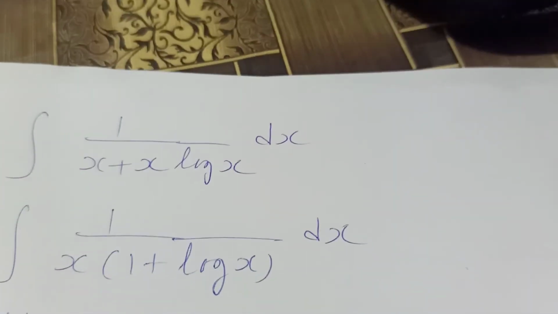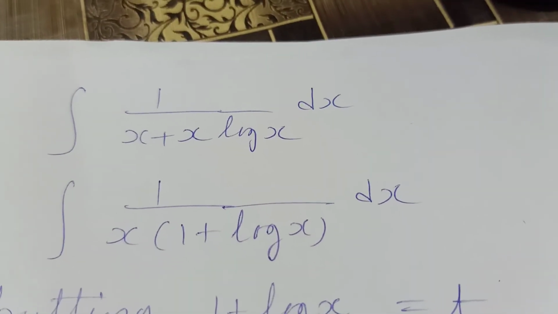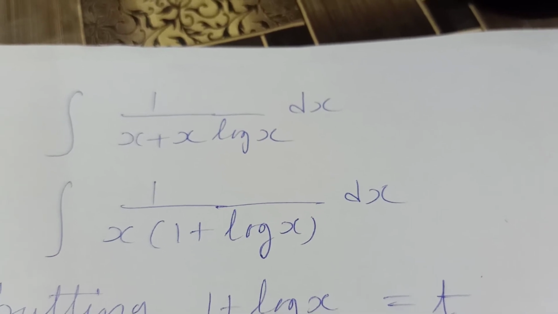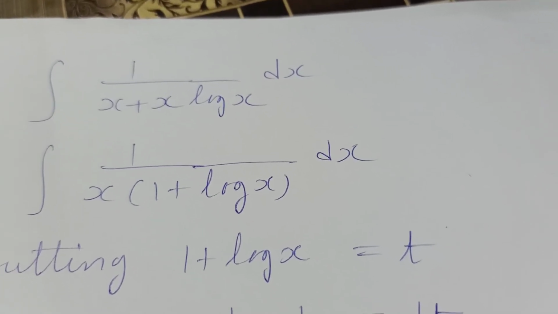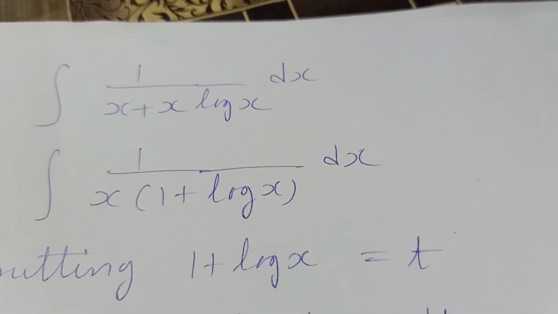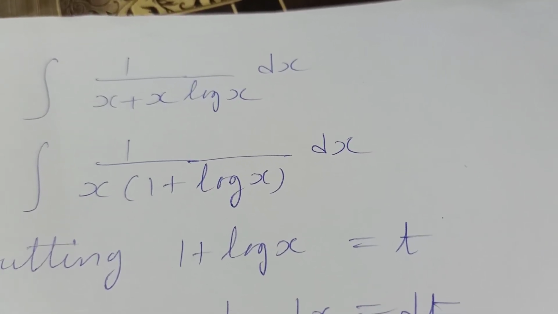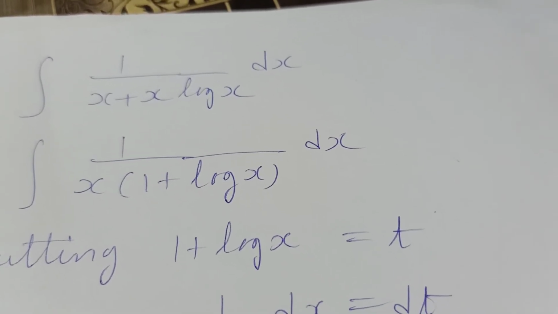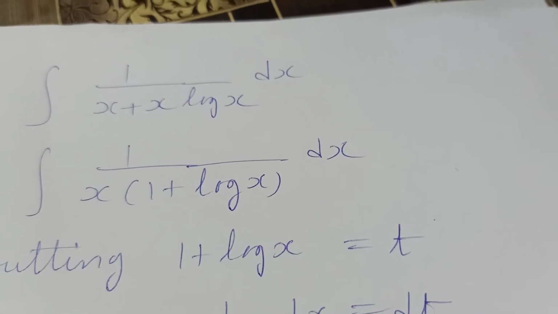Now there is one more integral. The function is 1 upon x plus x log x. If we arrange the denominator, we will get 1 upon x into 1 plus log x. Now you are clearly seeing two parts of the question. One part is the derivative of the other. If we differentiate 1 plus log x, we will get 1 by x. So the derivative of 1 plus log x is 1 by x.